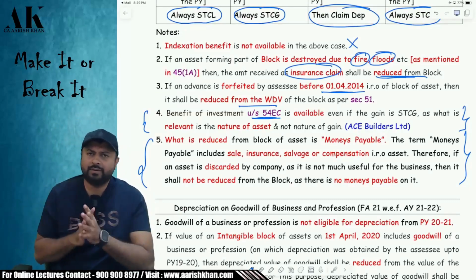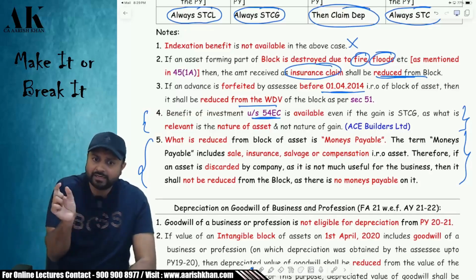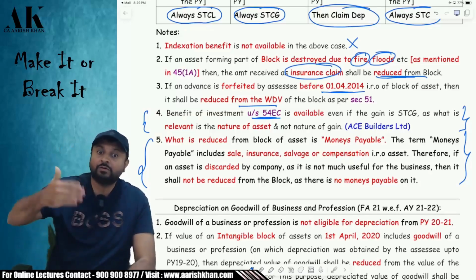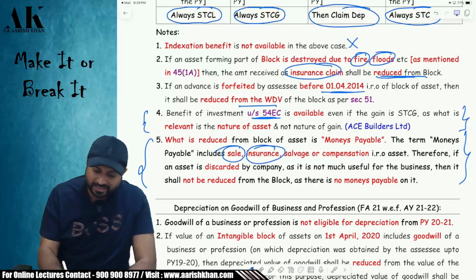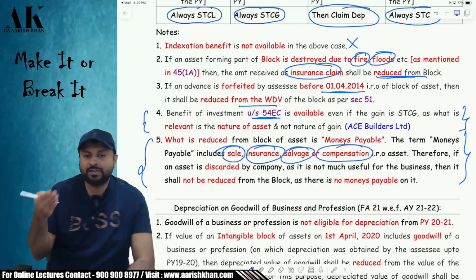What do I mean by money payable? Money payable means that asset on which there is some money payable. There is some amount which is payable by somebody to you. That is, if there is a sale, there is a money payable. If there is an insurance, there is a money payable by the insurance company. If there is a salvage, there is a compensation, there is a money payable by somebody.